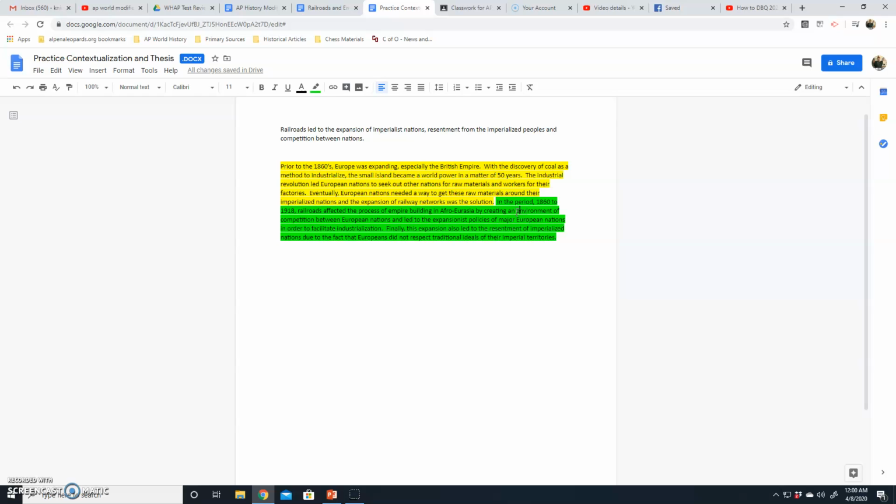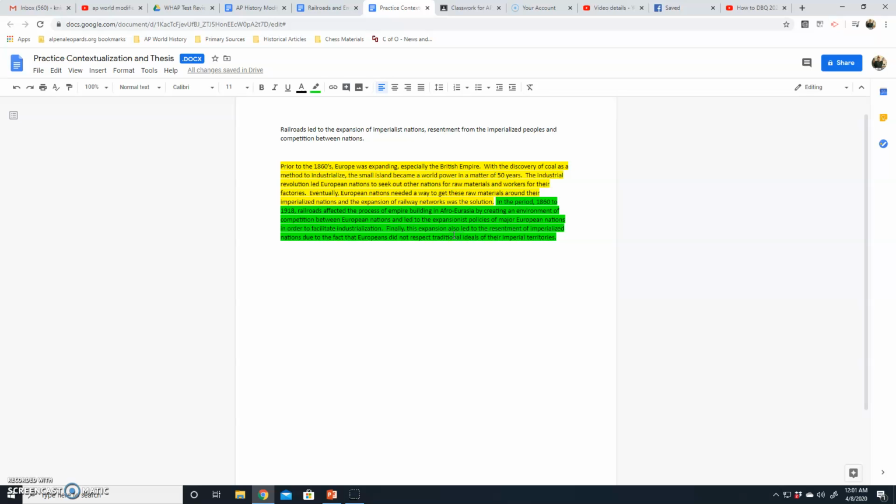Railroads affected the process by doing what? Creating rivalries amongst European nations, creating competition. What else did it do? It led to resentment. This expansion of policies led to resentment of imperialized nations. I'm making two big key arguments right here, and in those I could even throw in a third one if I wanted to.